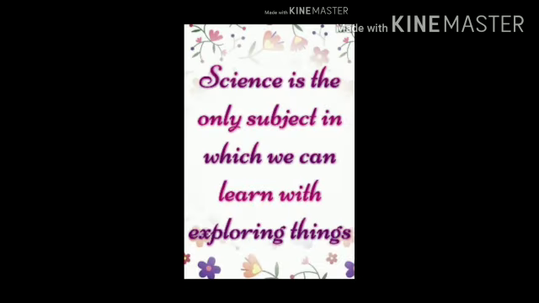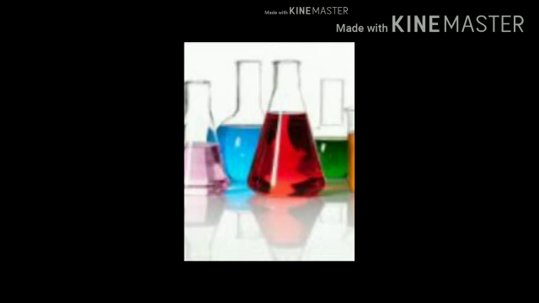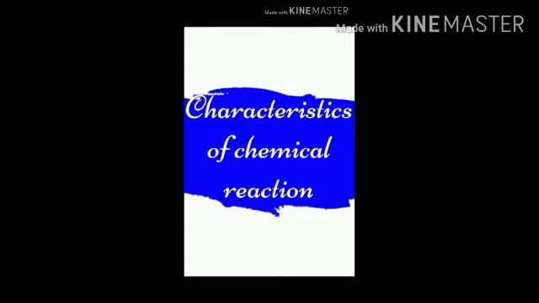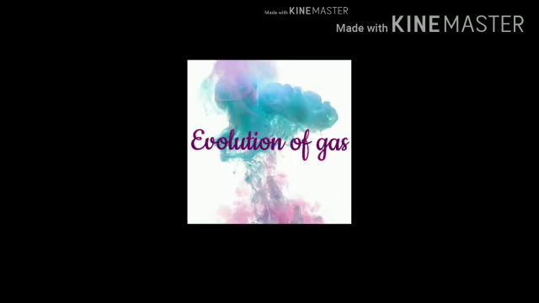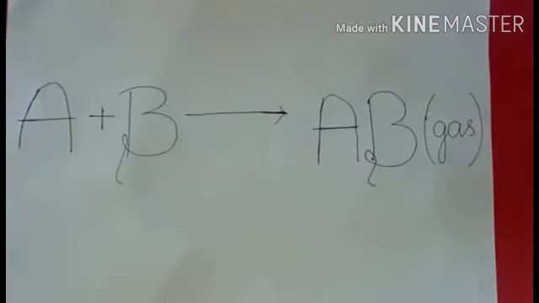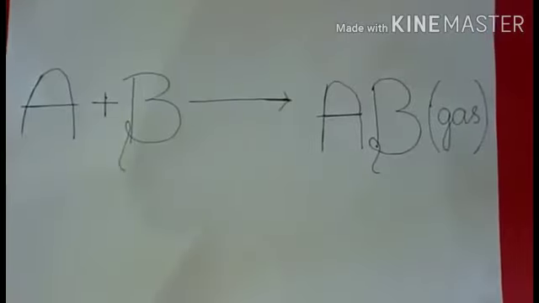Science is the only subject in which we can learn by exploring things. So now we are here to explain the characteristics of chemical reactions by performing some experiments. Evolution of gas. Most of the chemical reactions are accompanied by evolution of gas. A plus B gives AB.